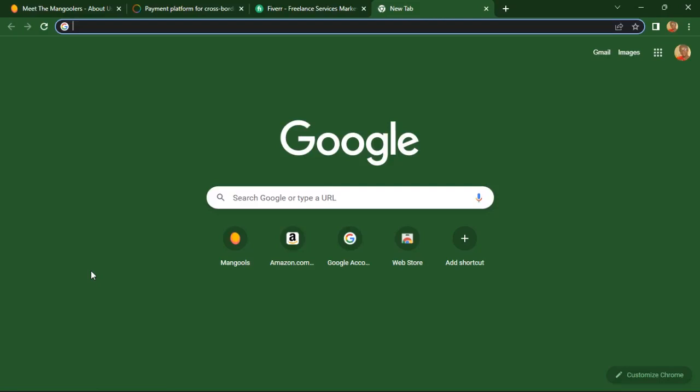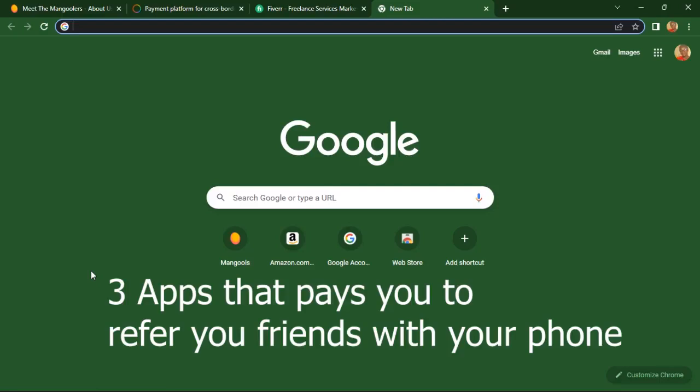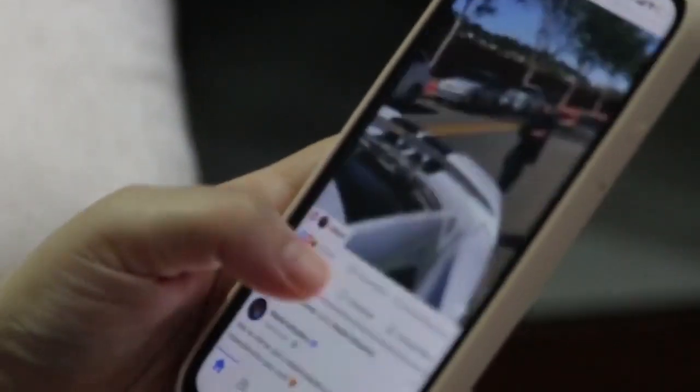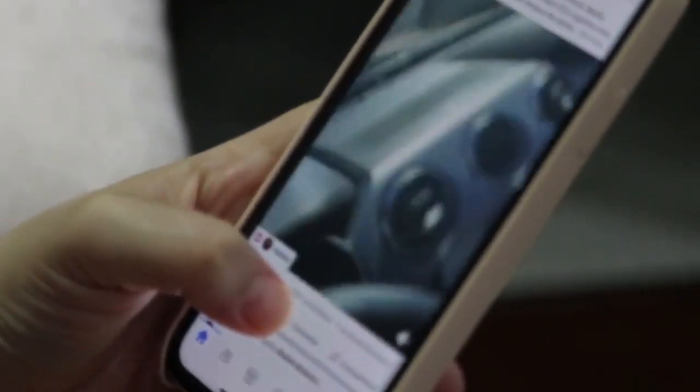So guys, I want to show you 3 different applications that will actually pay you to refer your friend with just your phone. You can do this strategy that I want to reveal in today's tutorial video with your phone. But if you have a laptop, you can do it better with a laptop, but with a phone you can actually get started with this strategy.